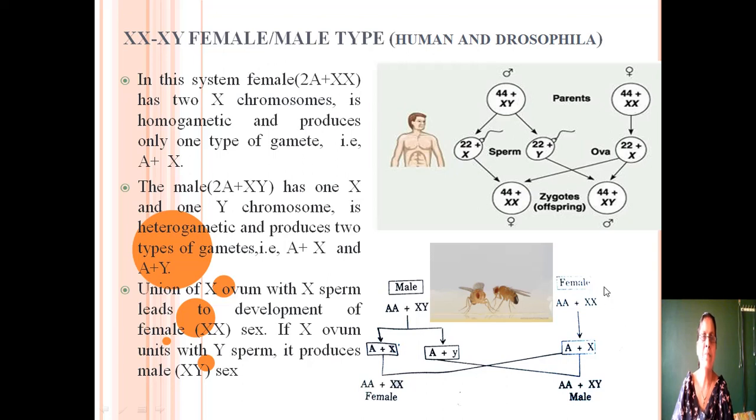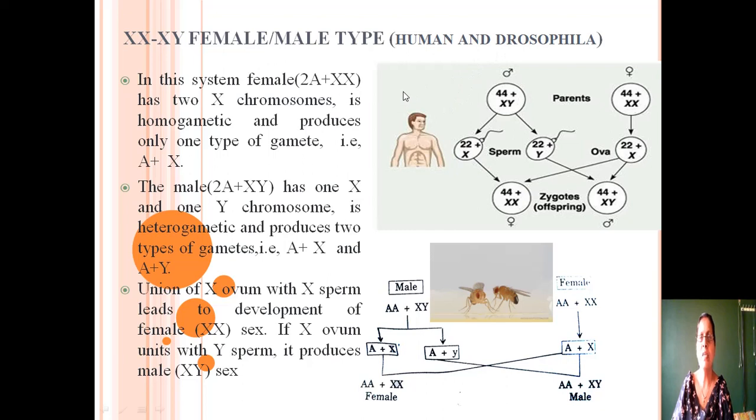First come to the XX female, XY male type of sex determination. This type of sex determination is found in humans and Drosophila. In this system, females generally contain 2 sets of autosomes and 2 X chromosomes, so they produce only one type of gamete. So these are known as homogametic. But in the male, there are 2 sets of autosomes and 2 different sex chromosomes, X and Y, so they can produce 2 types of gametes. So the males are heterogametic and females are homogametic.